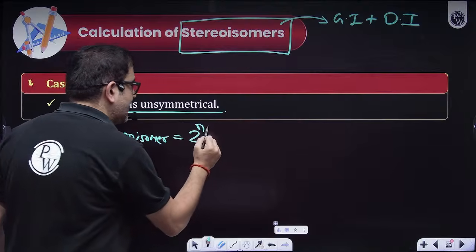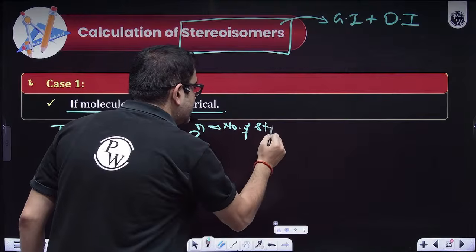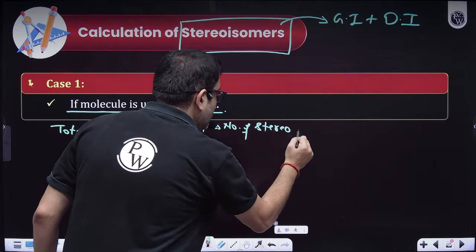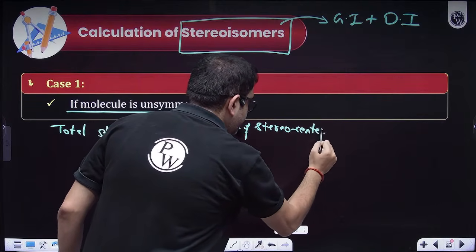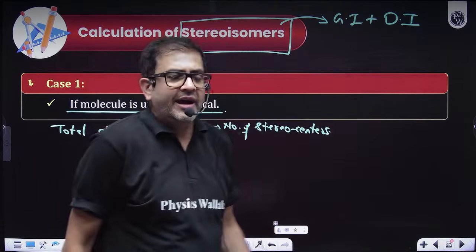And what is this n? This n is the number of stereo centers. Geometrical also, optical also.